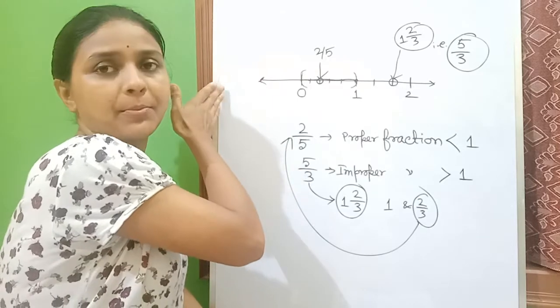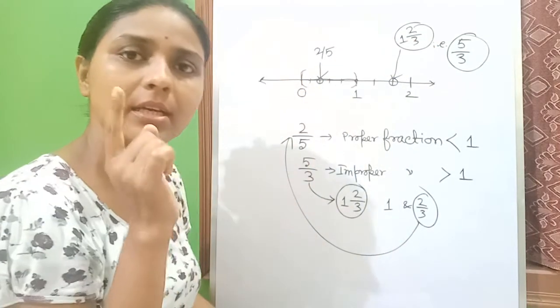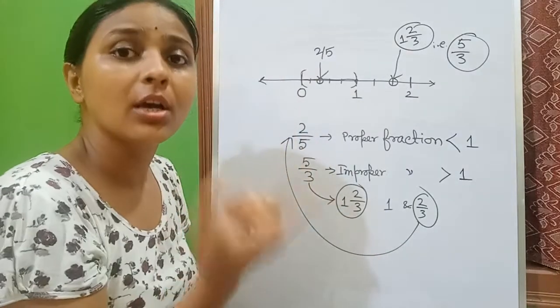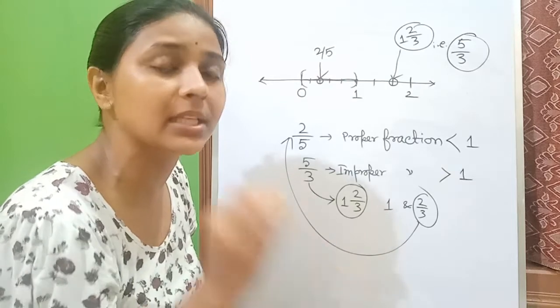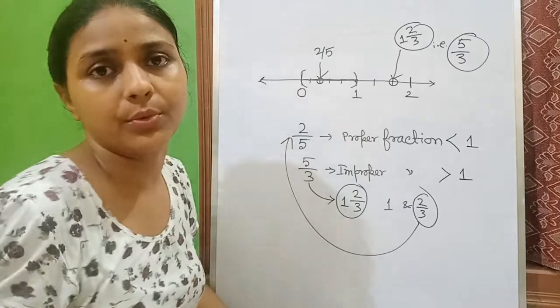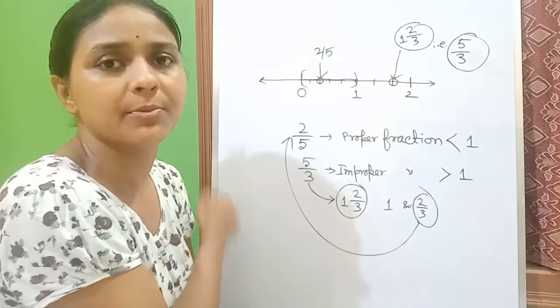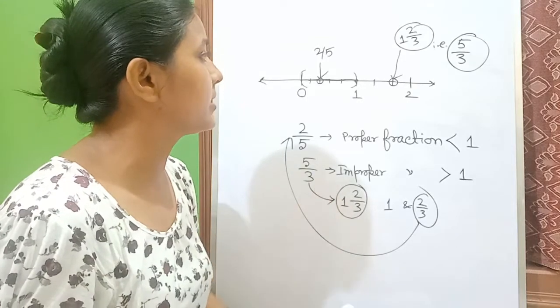We will not start from this side to this side. Always our O is, this is 0 point, or we can say this is the origin point. Origin means the initial point. So we will always start from 0. Okay, so I'm rubbing it.